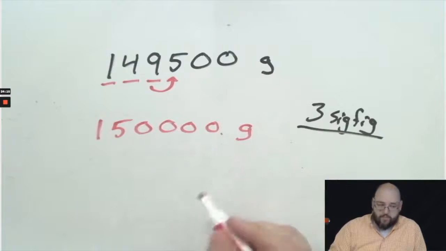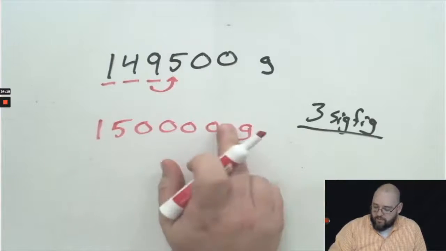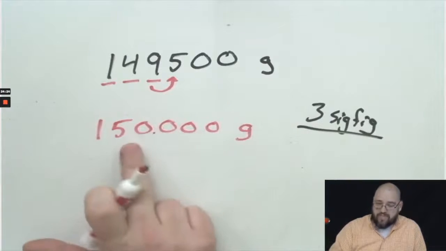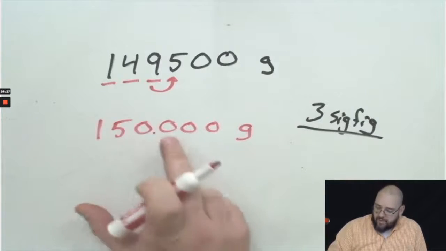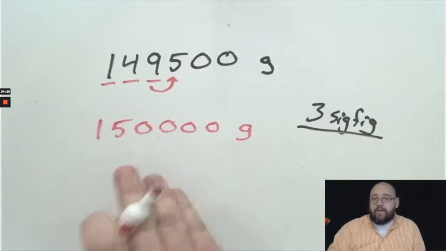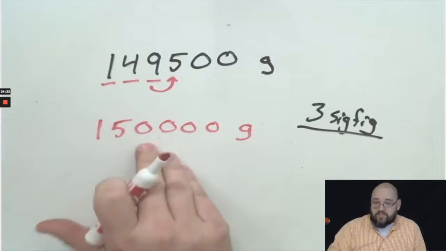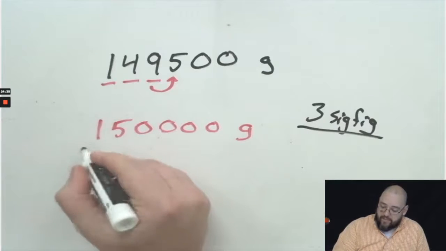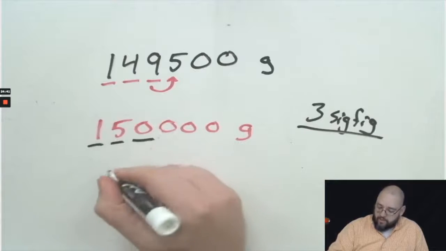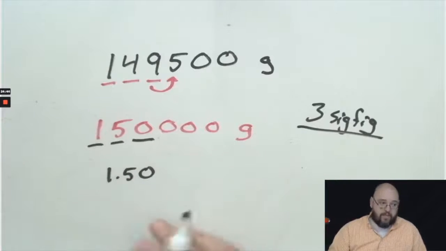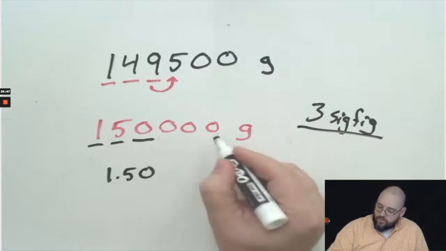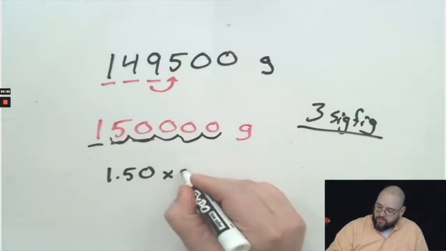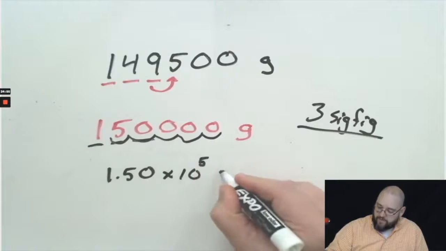Well, if I put a decimal there, that makes all of those zeros significant. That's too many. If I put a decimal there, those could no longer be significant. I could get rid of those, but that's 150, not 150,000. So I can't just add a decimal. So the only way to get 3 significant figures from this number is to put it into scientific notation. And I do that by saying, well, I need 3 significant figures. So I'm going to write 1.50. That's 3 significant figures. And in order to do that, I move the decimal 1, 2, 3, 4, 5 places. So that's 1.50 times 10 to the 5th grams.